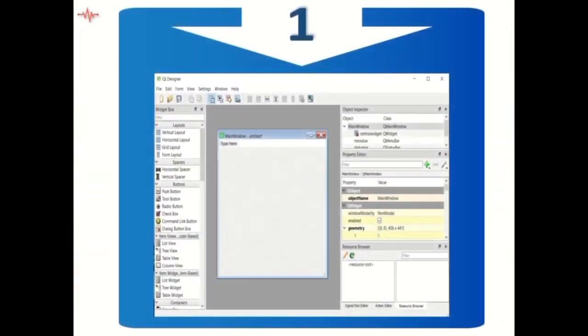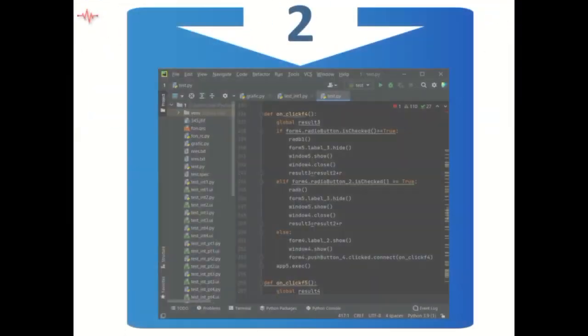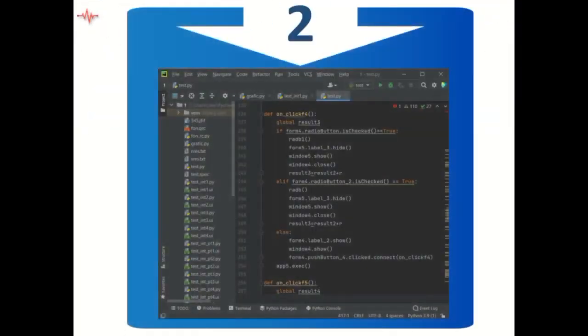The first is the creation of the interface of the program windows. The second is the programming of each component of the window. Now, for your attention is a demonstration of the program.